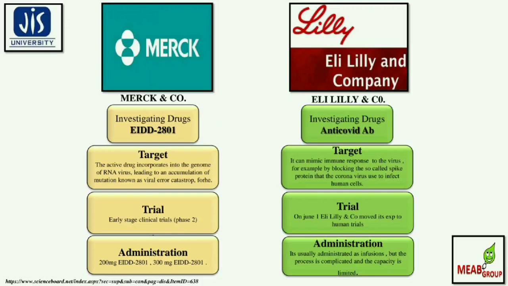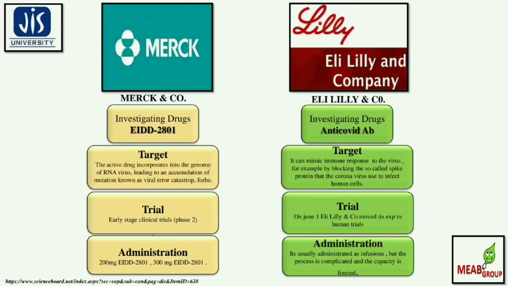Then let's think about Merck. Merck and Company's investigating drug is EIDD-2801. The target: the active drug is incorporated into the genome of the RNA viruses, leading to an accumulation of mutations known as viral error catastrophe. The trial is an early stage clinical trial, phase 2, with administration of 200 milligrams, 300 milligrams of this particular drug, EIDD-2801.